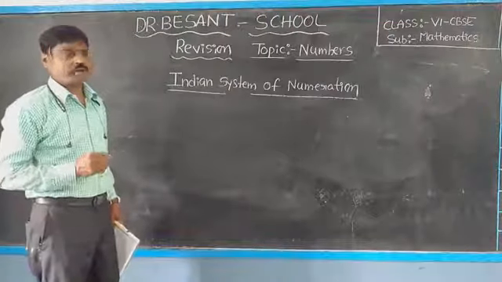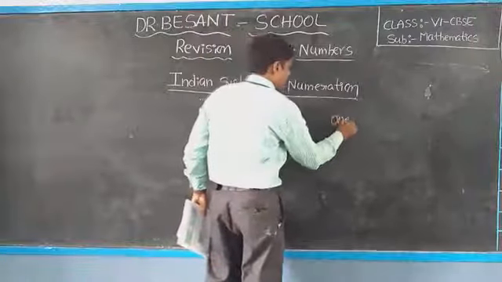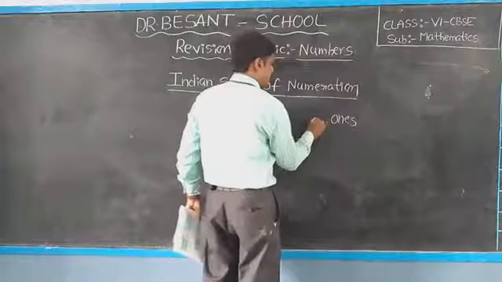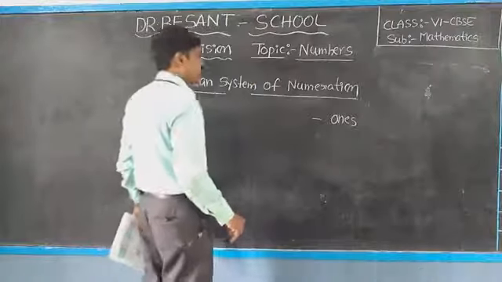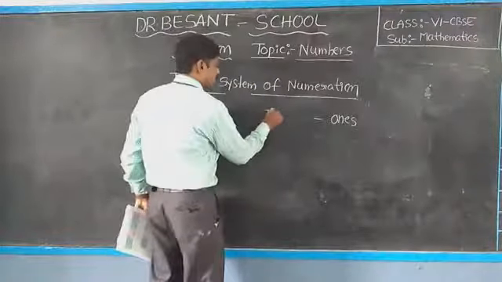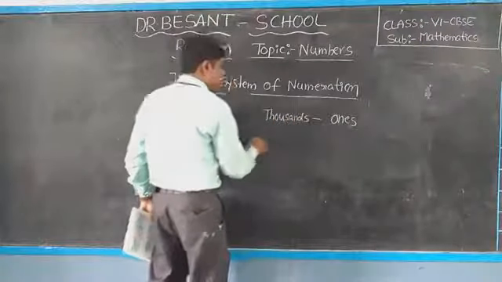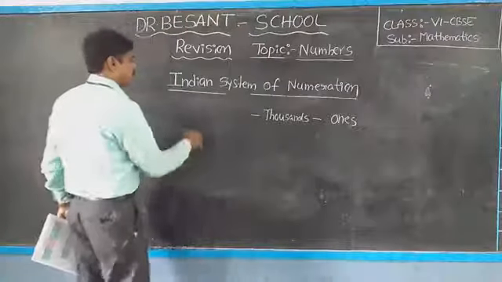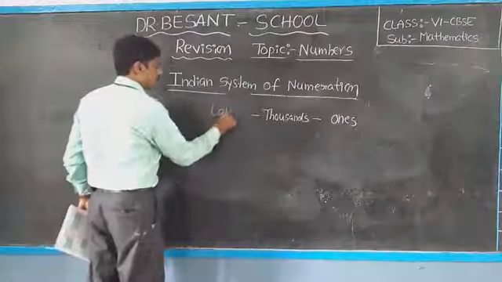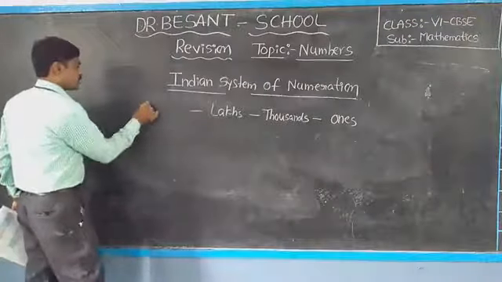What about the periods? Ones, thousands, lakhs, crores.